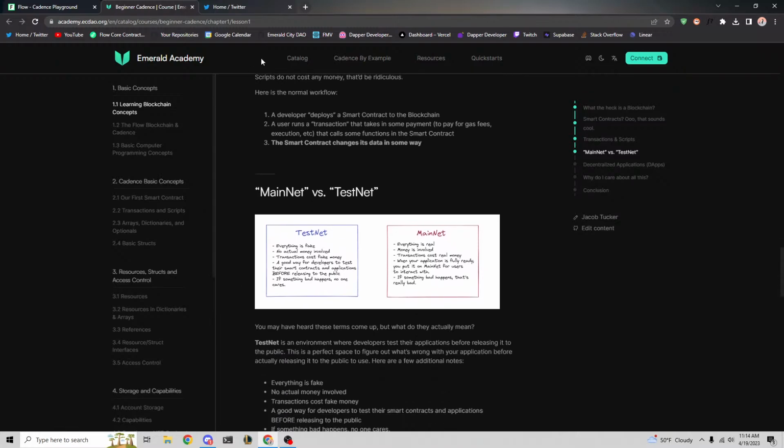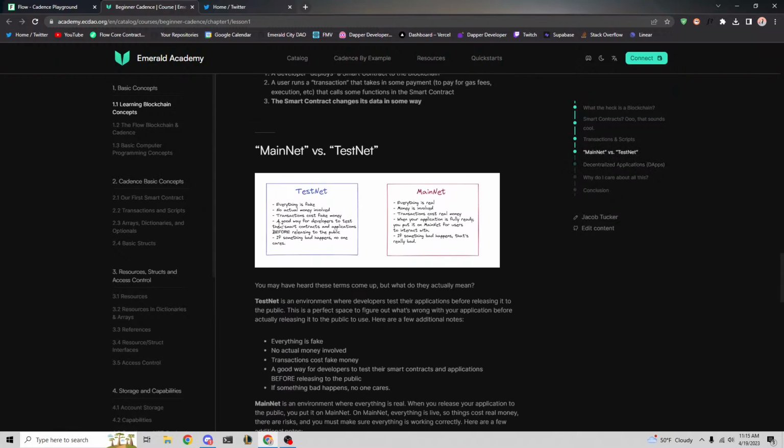Okay. Now, what else do I want to talk about? Oh yeah, this other term is pretty important as well: the difference between mainnet and testnet. You'll hear this a lot, and maybe some of you don't know what it means, so I will mention it. The terms mainnet and testnet refer to a blockchain that we interact with that is either a test network or the real network.